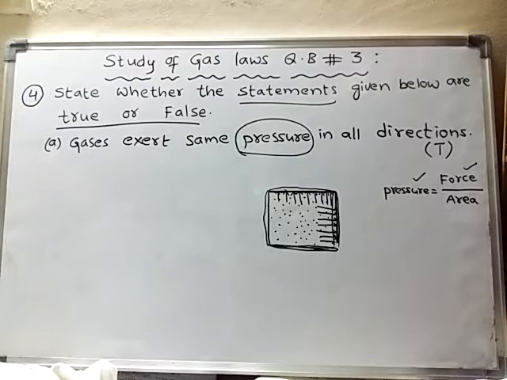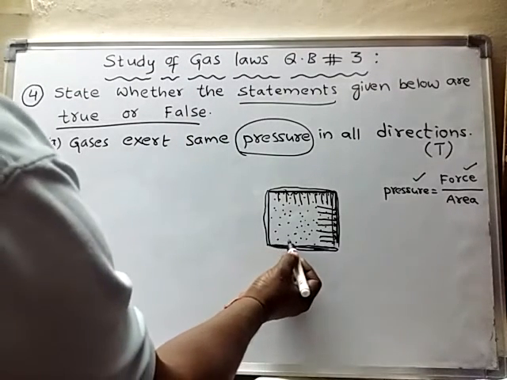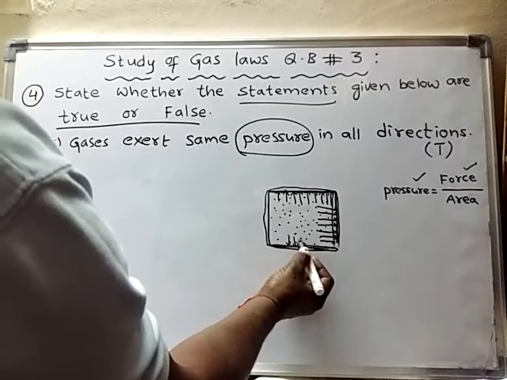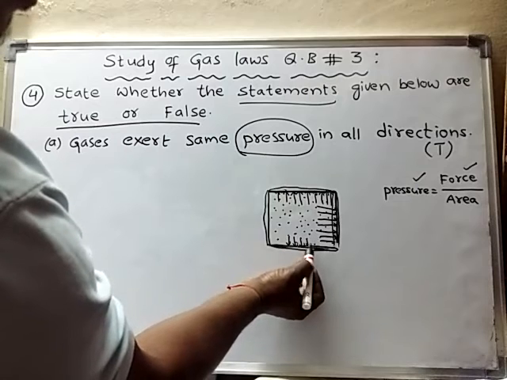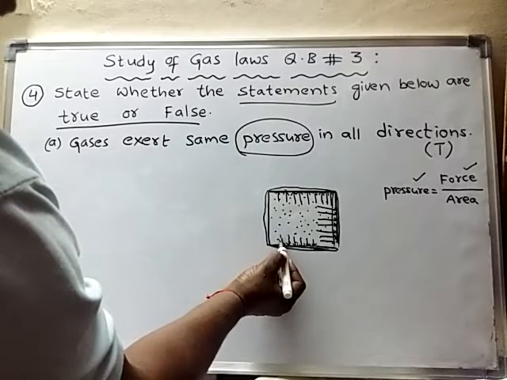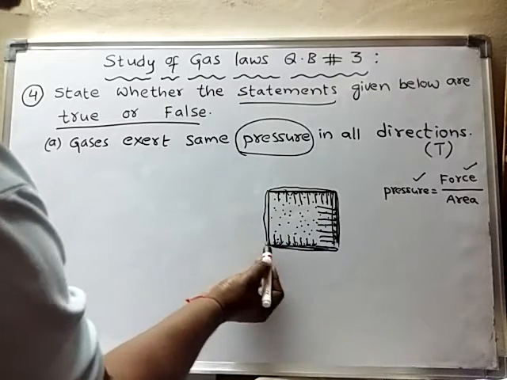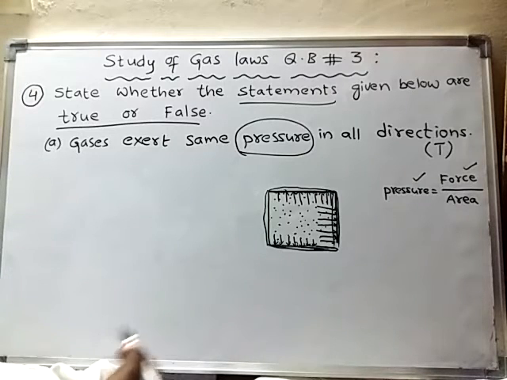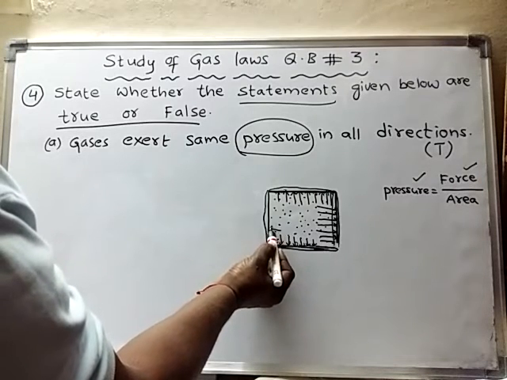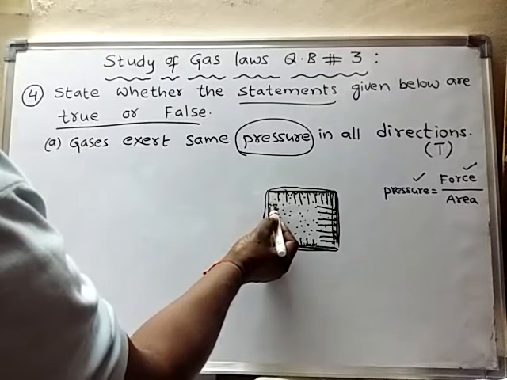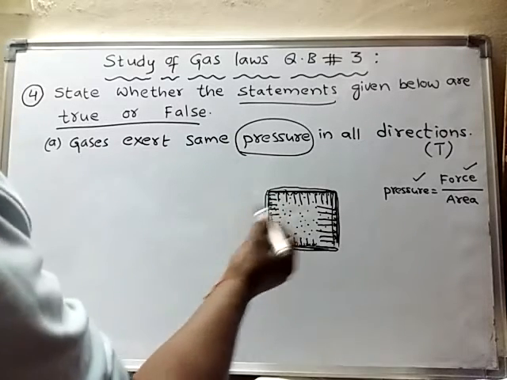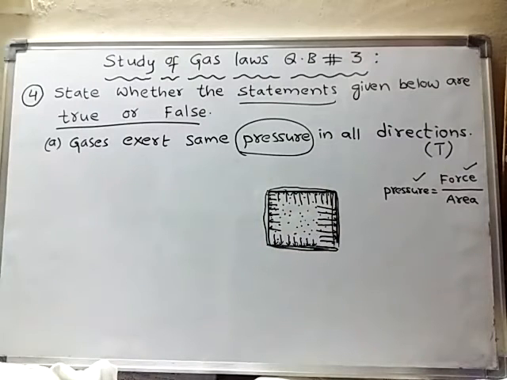That means in the given time, the number of strikes, or hits, is the same. A molecule will come and strike, meaning it will bombard or hit the wall and go back, and molecules move in all directions.